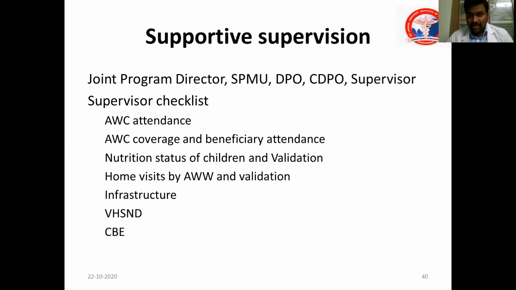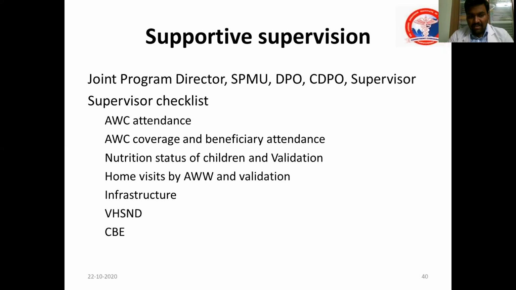And the monitoring mechanism, as I said, is mainly done jointly from each level. From the top level, it can be the joint program director, state program management unit, district program officer, community development program officer, supervisor. They will have a supervisory checklist.